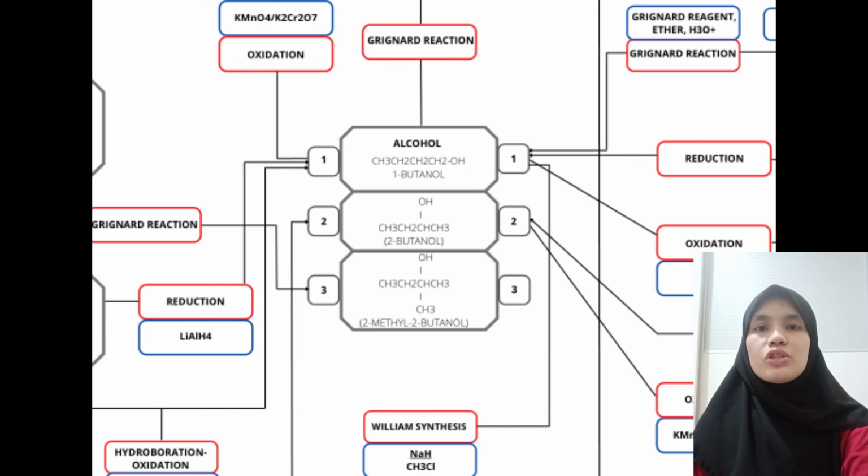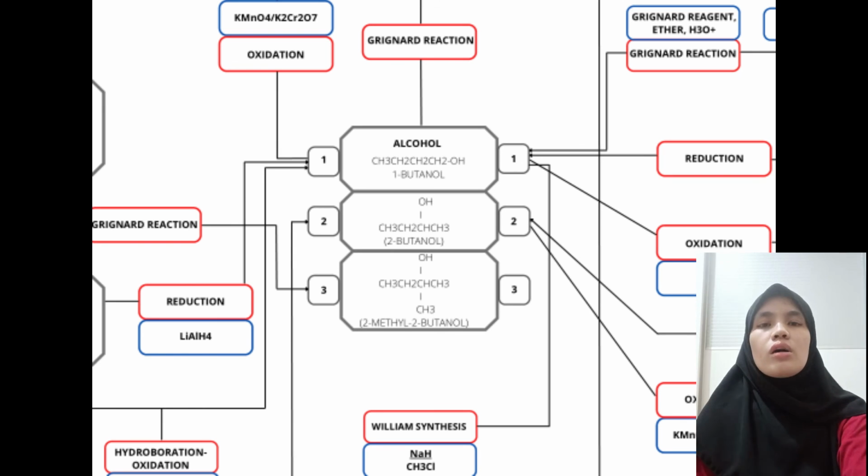Next, for the reactions of alcohol, oxidation of primary alcohol can form aldehyde, and oxidation of primary alcohol using potassium permanganate or potassium dichromate forms carboxylic acid. Oxidation of secondary alcohol using potassium permanganate or potassium dichromate forms ketones.